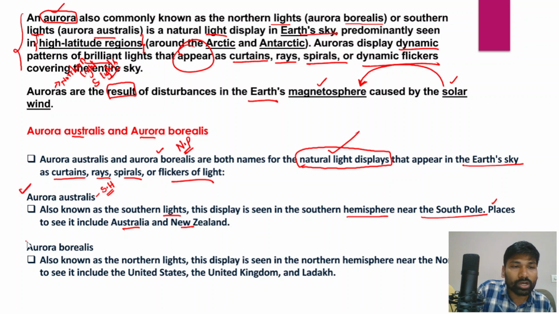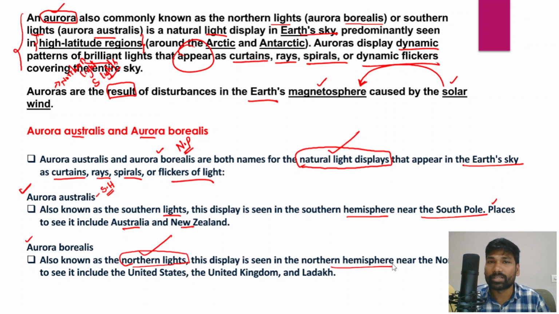And when it comes to the aurora borealis, these are the complete opposite of the aurora australis. These are also natural light displays in the Earth's sky, but they are known as the northern lights, right? This display is specifically seen over the northern hemisphere, particularly over the northern pole.